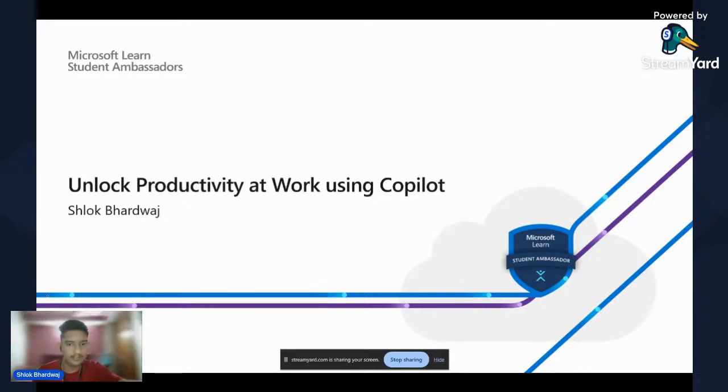So, welcome everyone. I am Shlok, the speaker for today, and I will be taking a session on the topic Unlock Productivity at Work using Copilot. We'll be learning about what Copilot is, how you can incorporate Copilot in your daily life, and how you can effectively use Copilot using prompt engineering and the type of prompts.